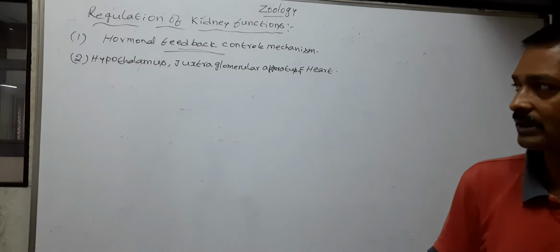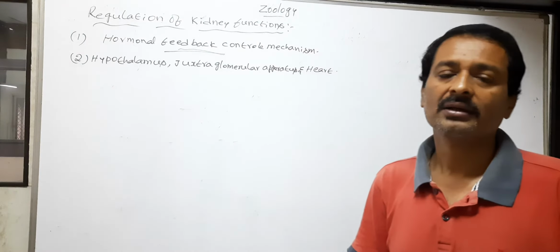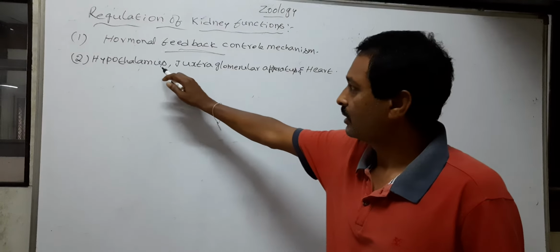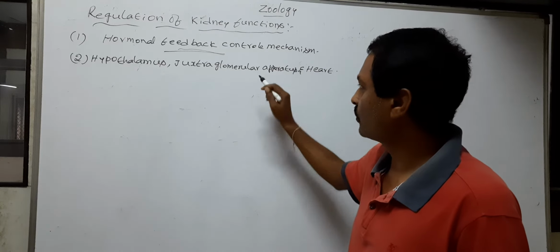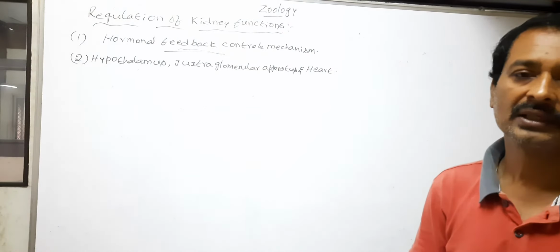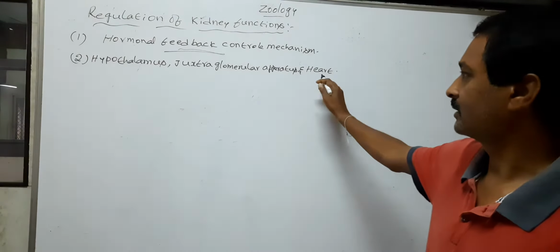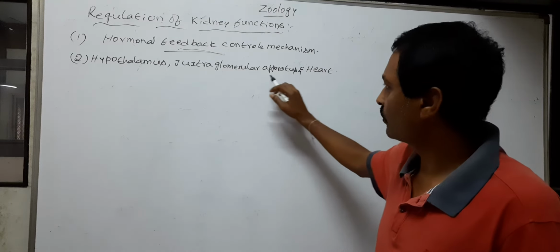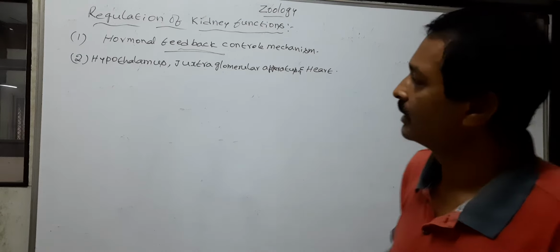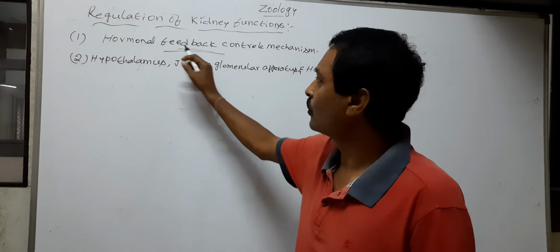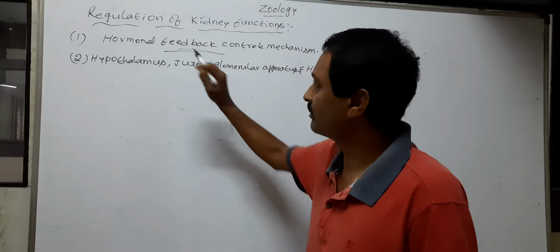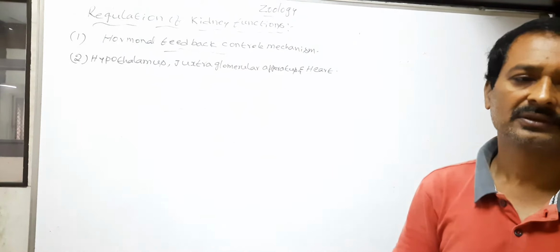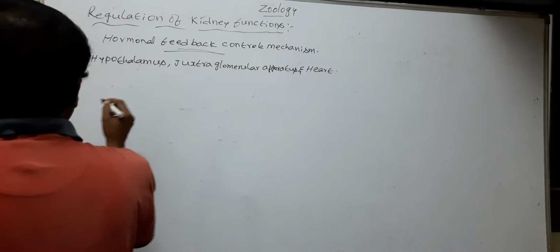The hypothalamus is part of the brain. The juxtaglomerular apparatus is formed in the kidney and the heart. So the hypothalamus, juxtaglomerular apparatus and the heart are involved in the hormonal feedback control mechanism, or regulation of kidney functions. First we discuss the hypothalamus.